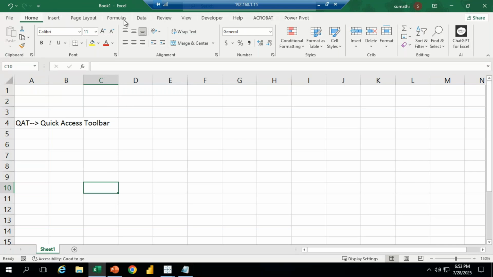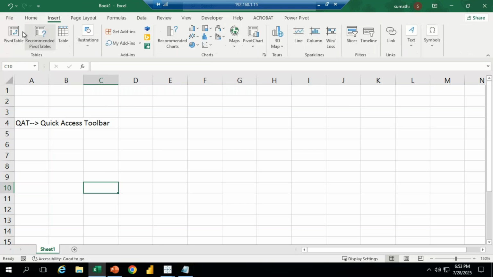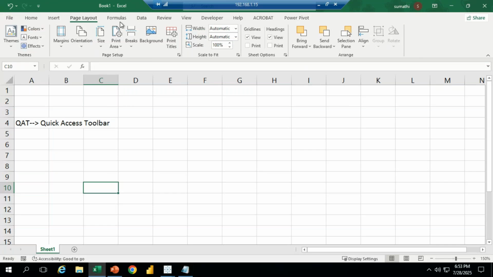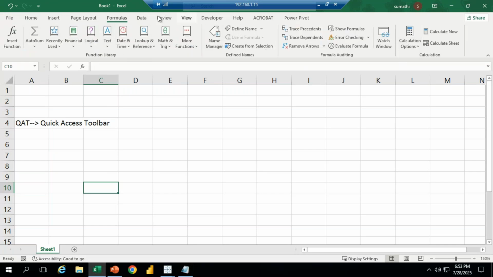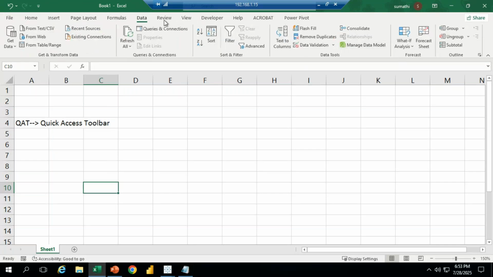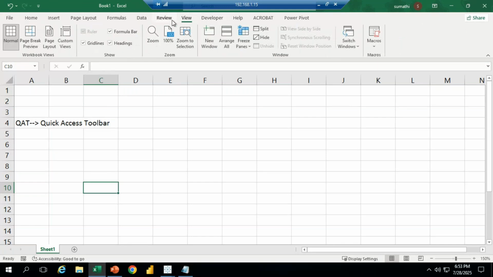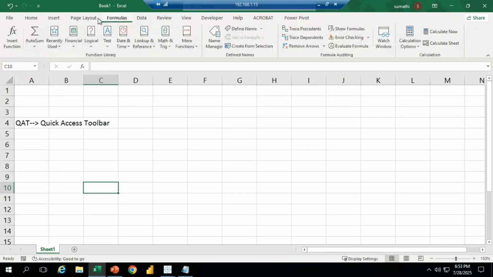All these are the tabs we have. See now, this is what we call the clipboard. What does clipboard mean? Under this Home tab, we have all this information. The Insert tab has different information, Page Layout has different information, Formulas, Data tab, different. Like this, we have different information in the different tabs.